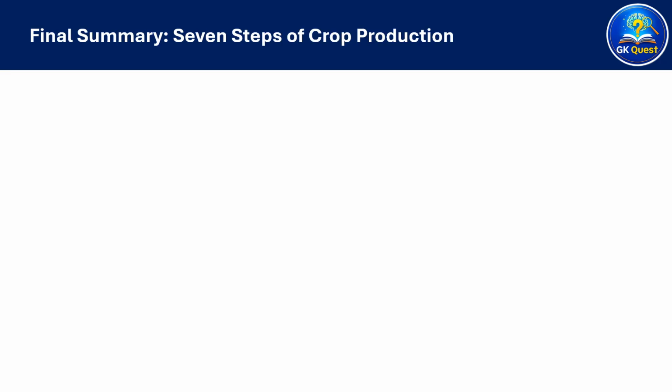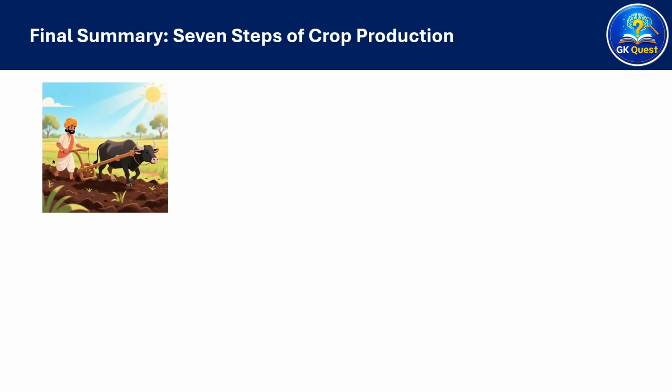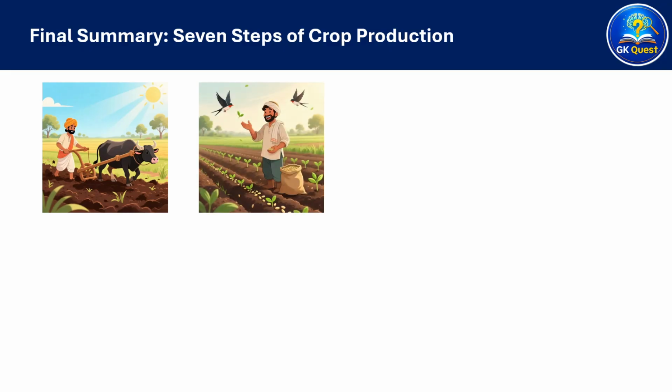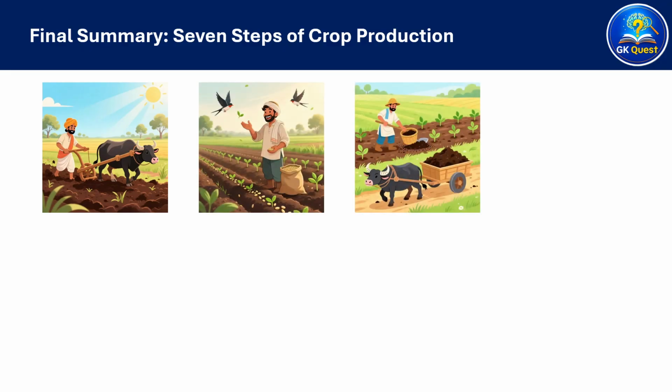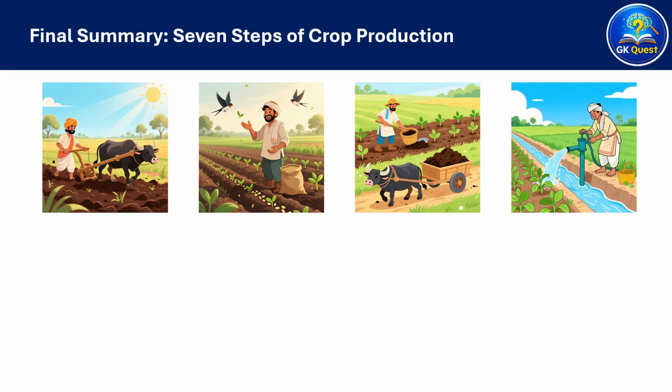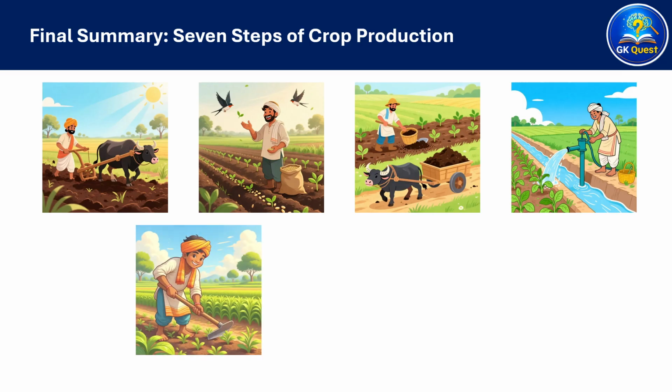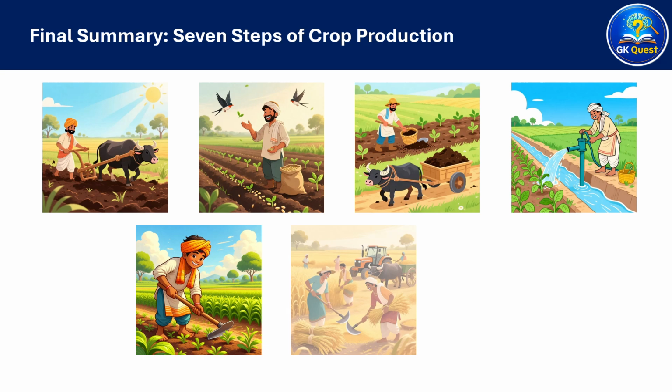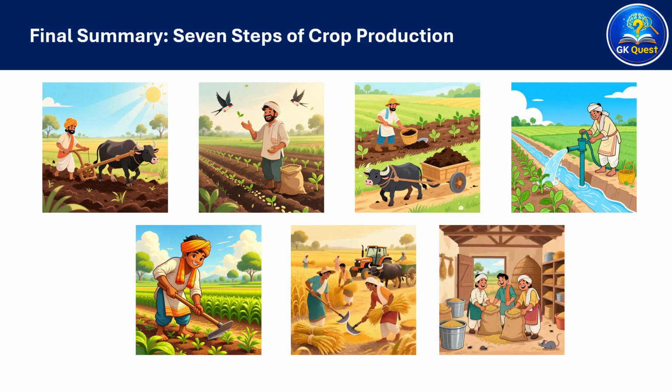Let's look into the final summary, 7 steps of crop production. 1. Preparation of soil, purpose, to loosen soil and bring nutrients up. 2. Sowing, purpose, to plant good quality seeds. 3. Adding manure and fertilizers, purpose, to replenish soil nutrients. 4. Irrigation, purpose, to supply water regularly. 5. Protection from weeds, purpose, to remove unwanted plants. 6. Harvesting, purpose, to cut mature crops. 7. Storage, purpose, to keep grains safe for use.